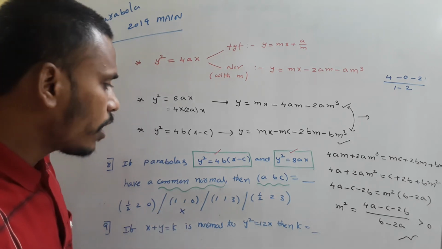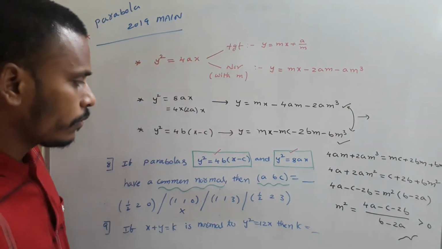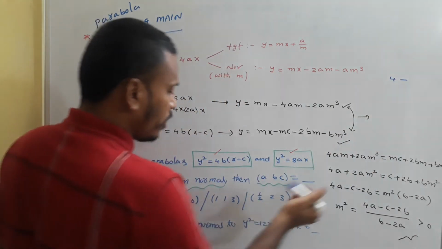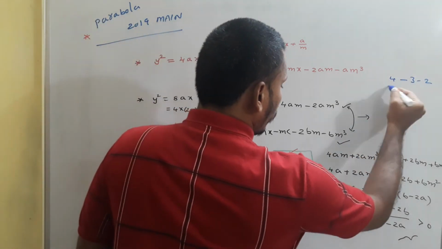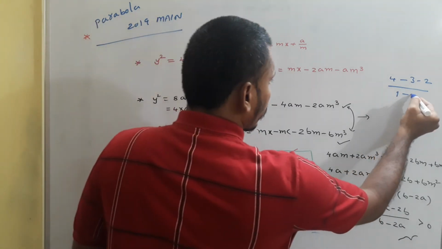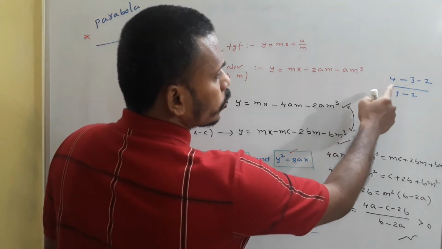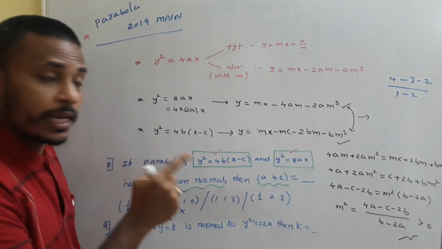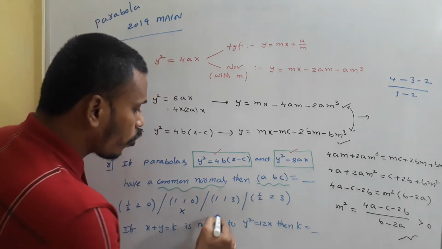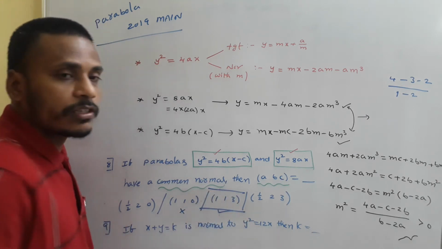In the same way we need to check all other options. Then you just check 1, 1, 3. If you check 1, 1, 3, a is 1, so 4 minus c which is 3 minus 2b, divided by b minus 2a. When you simplify, 4 minus 5 in the numerator is minus 1, the denominator is also minus 1, and the result is positive. So 1, 1, 3 is the correct option. At the end, this is our answer for the problem.